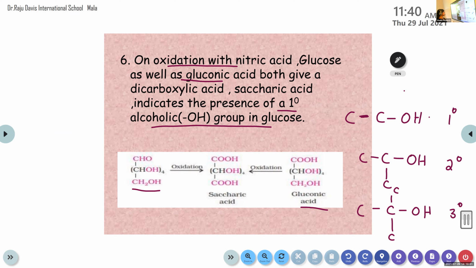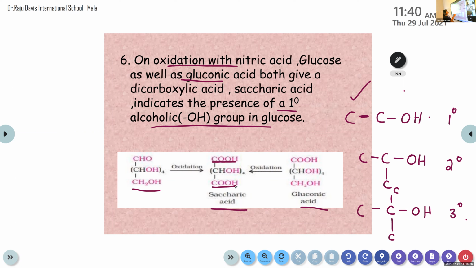That's it. So in the case of glucose, we are following this first one. A primary alcoholic group is present in the structure of glucose. That can be obtained from this chemical reaction, because here the product obtained is saccharic acid and the 2 COOH groups are attached to only one carbon atom, that is not attached to any other substituents. That's why it is known as a primary alcoholic group. Okay, so both glucose and gluconic acid give the same product, saccharic acid.